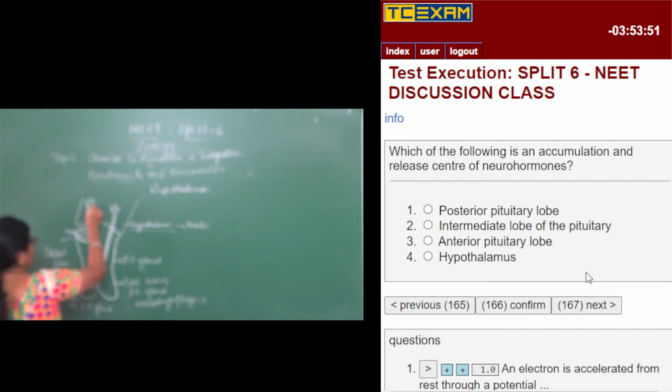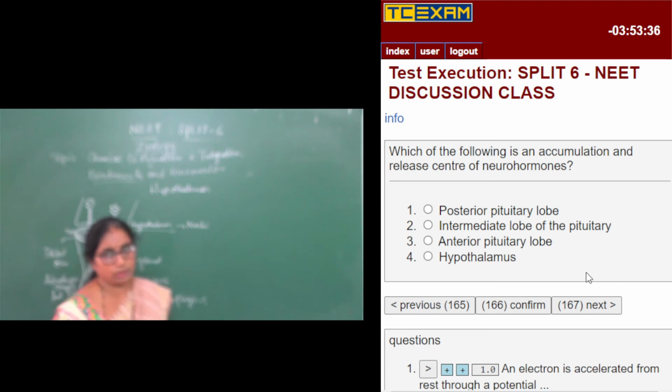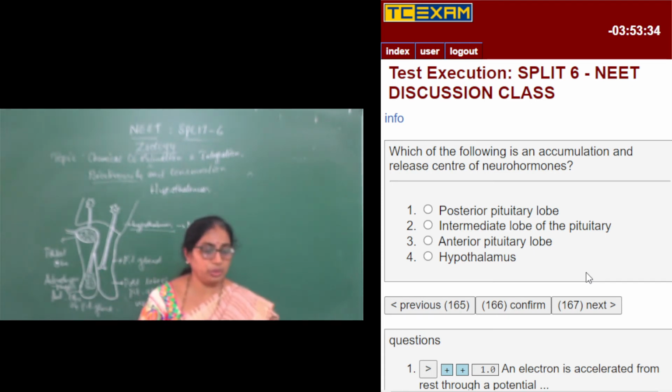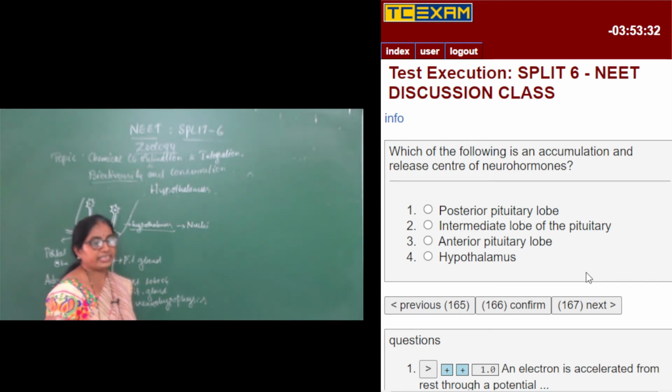But here it is not the case. Hypothalamus is having an indirect control over the adenohypophysis through the portal circulation. Through that it is going to control the adenohypophysis, right? Now look into the question: which of the following is an accumulation and release center of neurohormones?